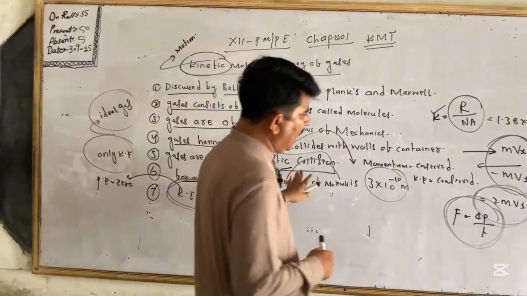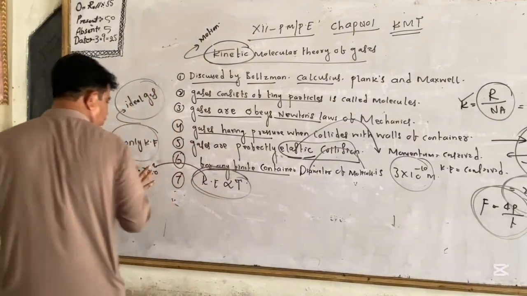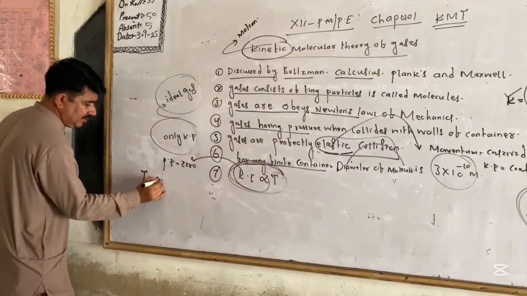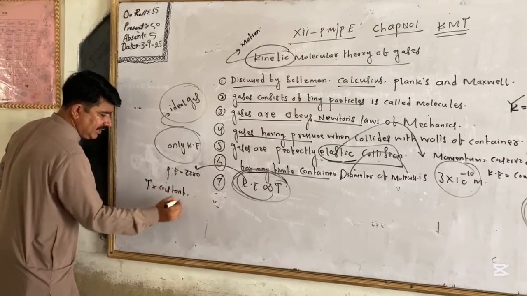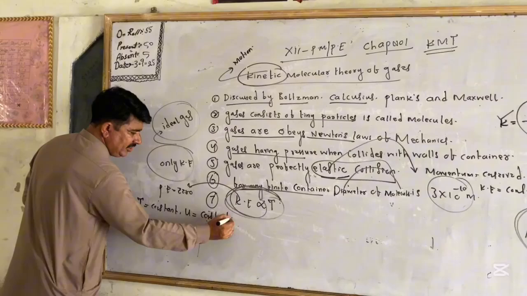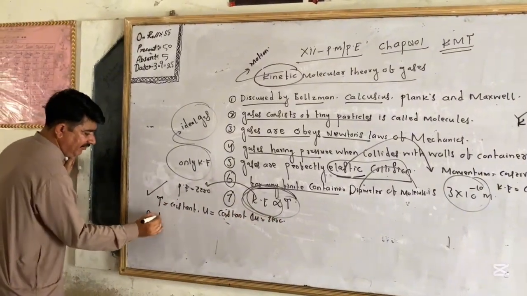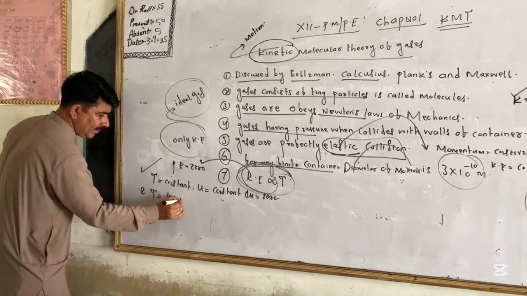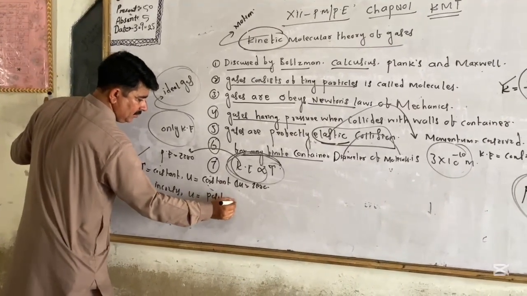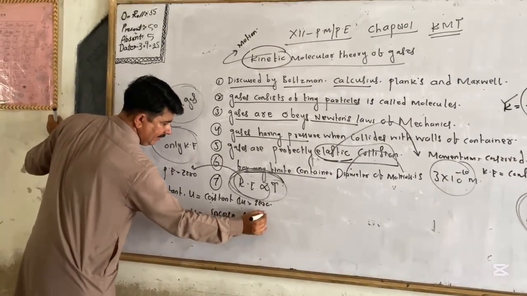All these things belong to the topic of kinetic molecular theory, and you must know the relation between these two. If temperature is constant, then U will be constant, and delta U is equal to zero. This is the first one. Next, if T increases, then U also increases, and delta U will be positive.